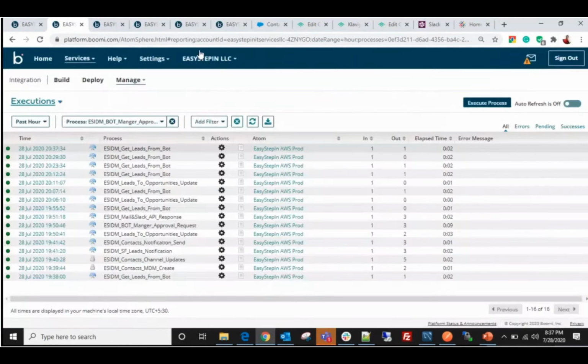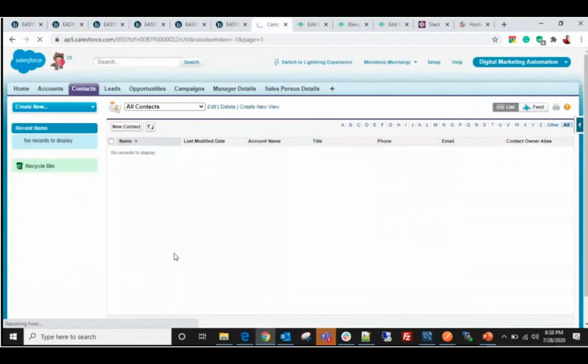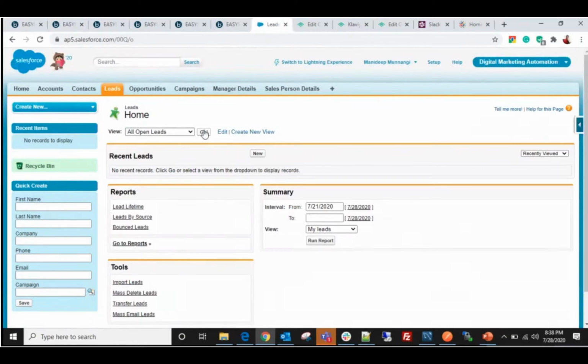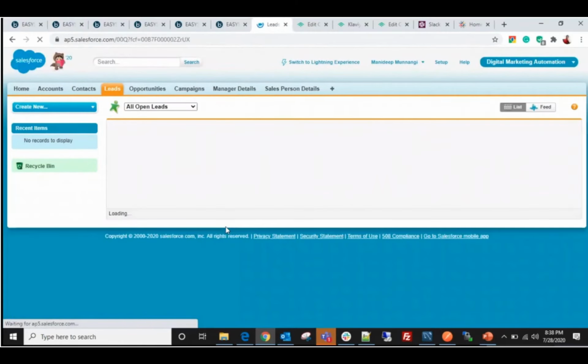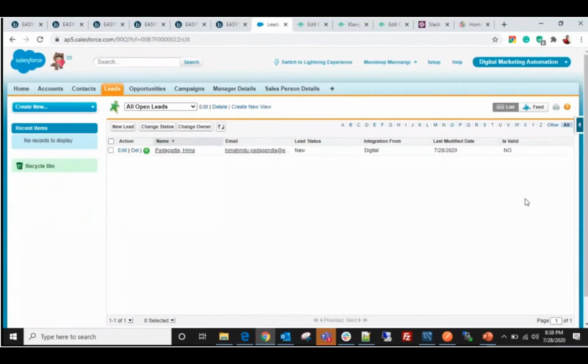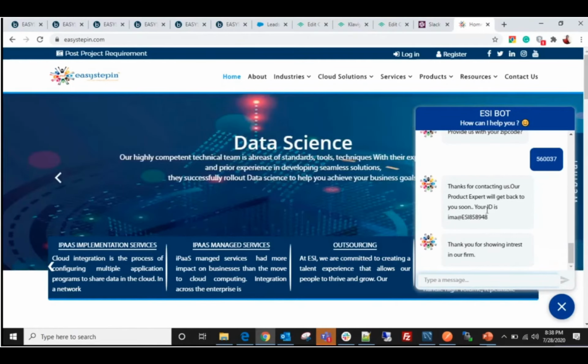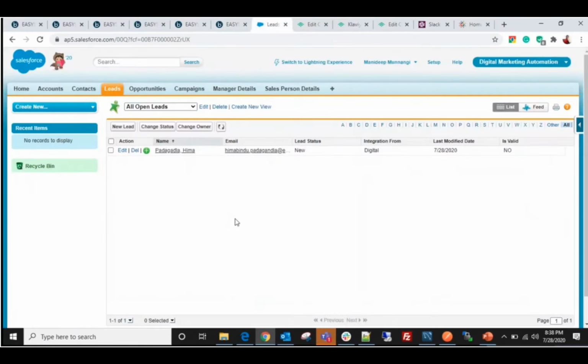Now let's go and see the Salesforce application, whether my record is created or not. Let me go and check in the lead subject. Right now we are storing the details in lead. Yes, the record has been successfully created. Let's go back to the screen. Yes, here also I can see the success response along with the created record ID which was created in Boomi. Now let's go back to the Salesforce application.